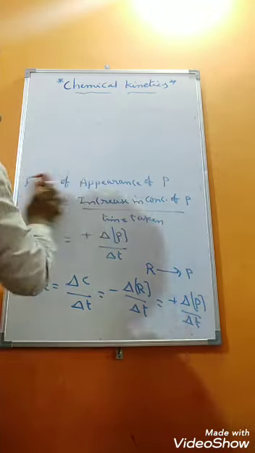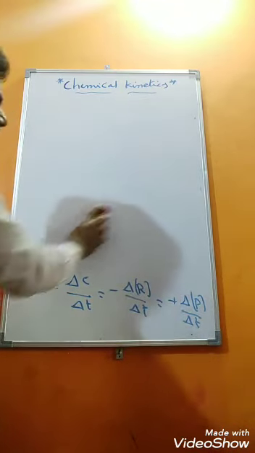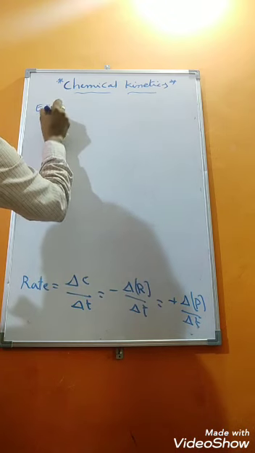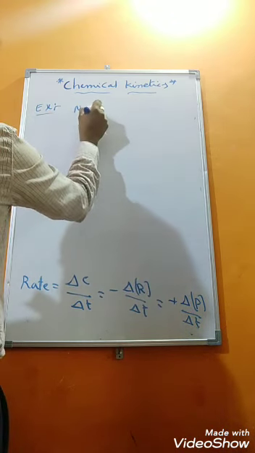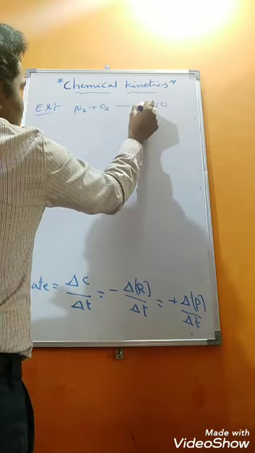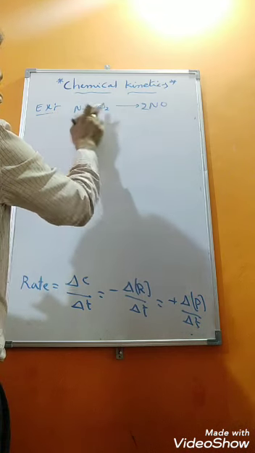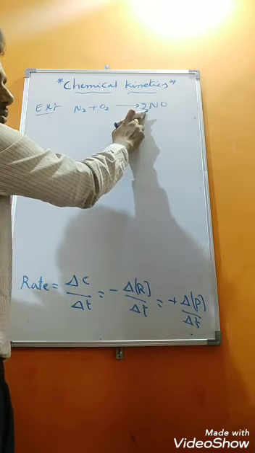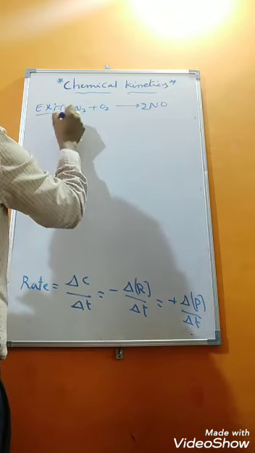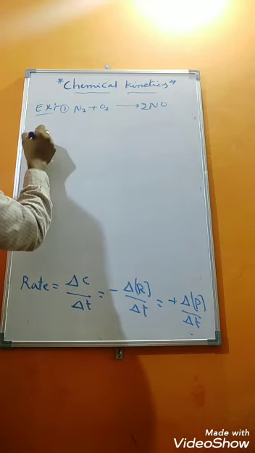The first example I am giving to you. N2 plus O2 gives rise to 2NO. Write the rate expression. If you balance the equation here, you will get 2NO. Right, students? 1 mole, 2 moles. You know how to identify the number of moles if they give the equation, right? This is the first example I have given to you. Then how to write the rate expression for this?